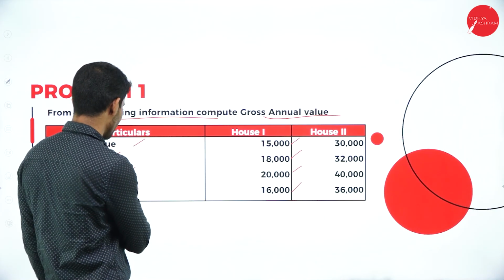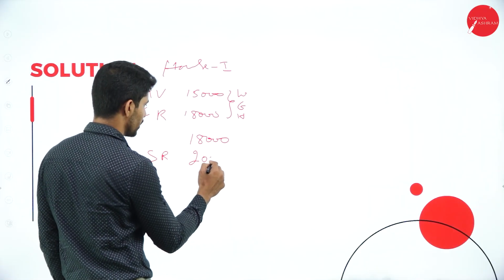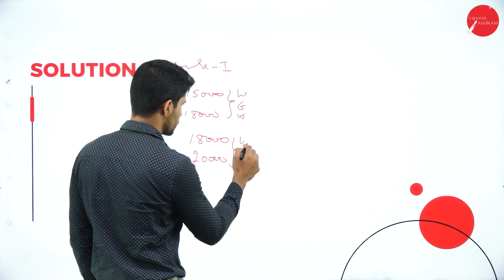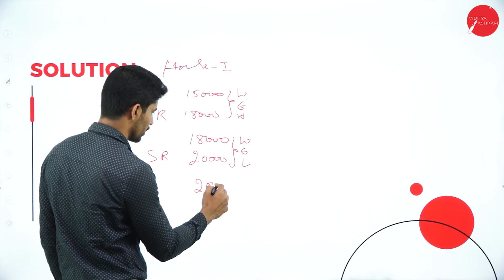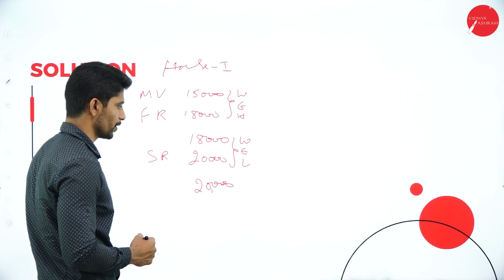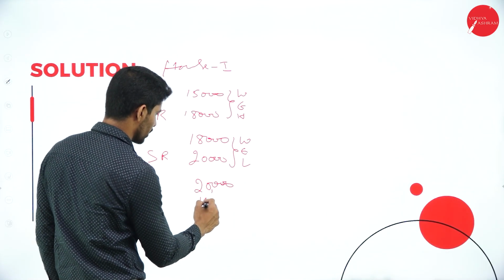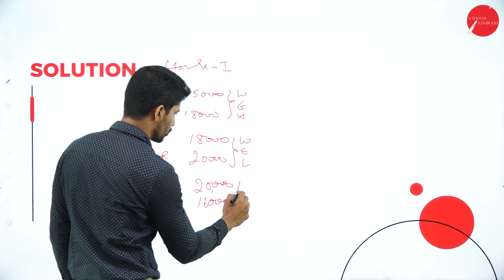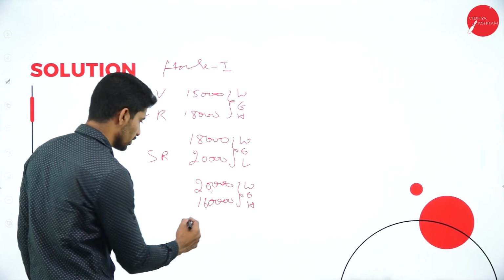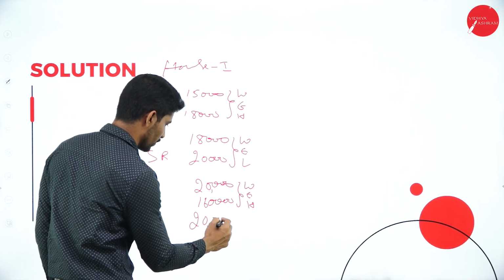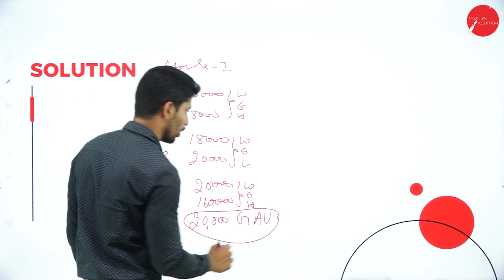What is the standard rent we have? It is 20,000. So compare 20,000 with 18,000, whichever is low. How much is the lowest value? It is 18,000, so compare this with the actual rent of 16,000. In these two, whichever is high, which is the highest value? Yes, it is 20,000. This 20 is called gross annual value of house 1.